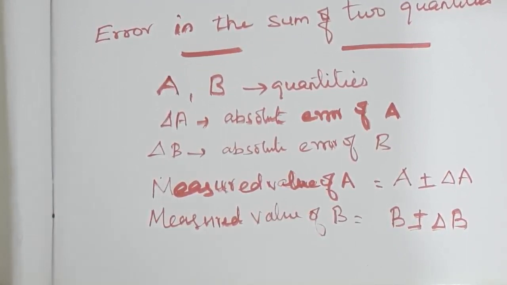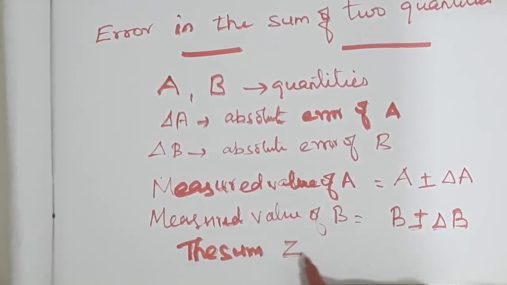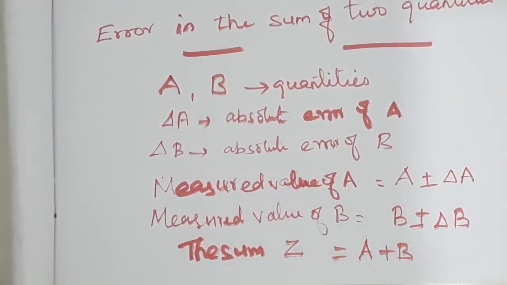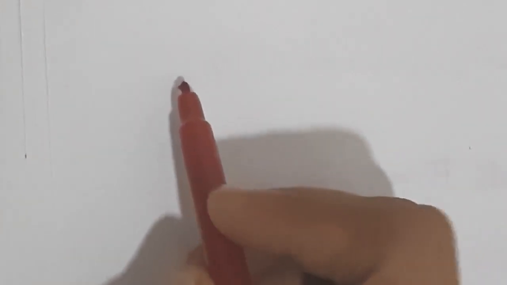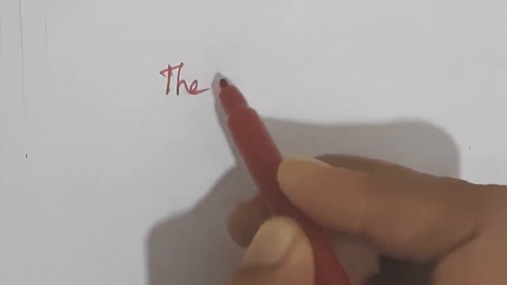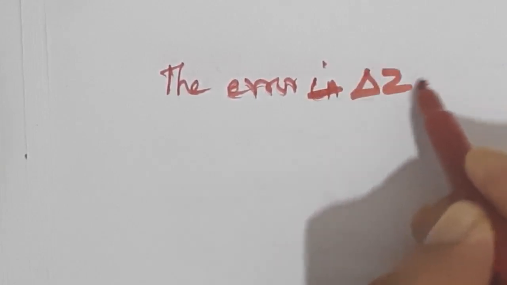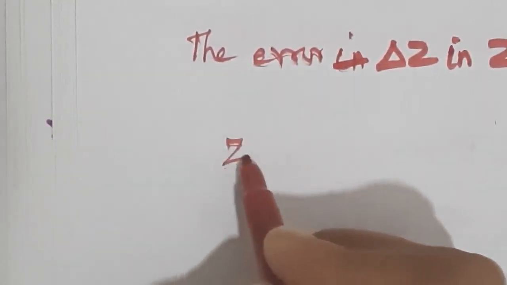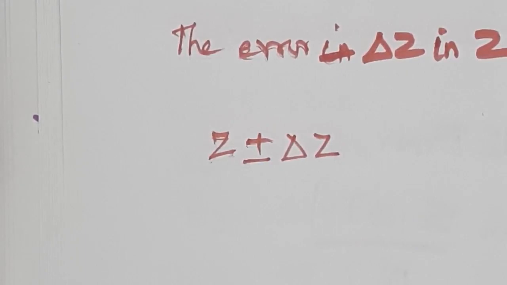Now we can look at the sum. Consider the sum as Z. So Z is equal to A plus B. Now the error in this Z is delta Z. So we can write the error delta Z in Z. That is given by Z plus or minus delta Z. Understand?